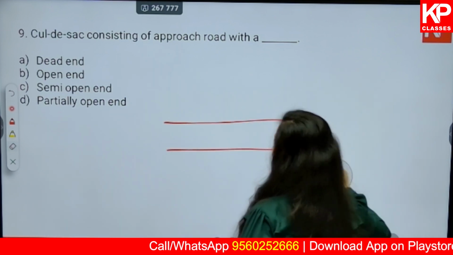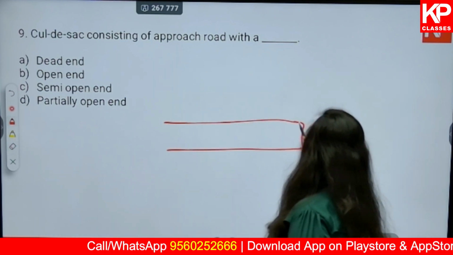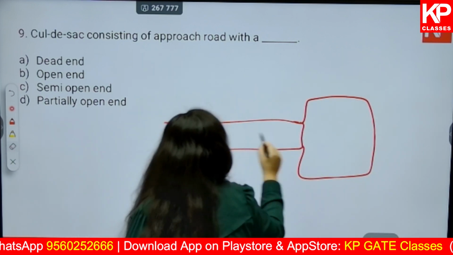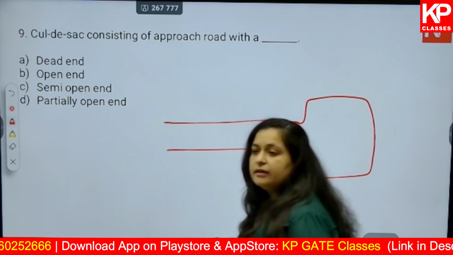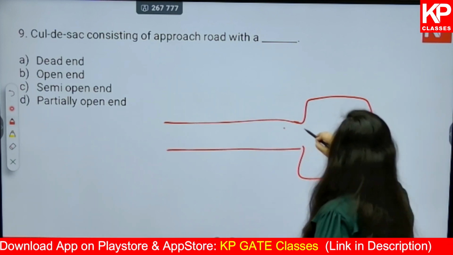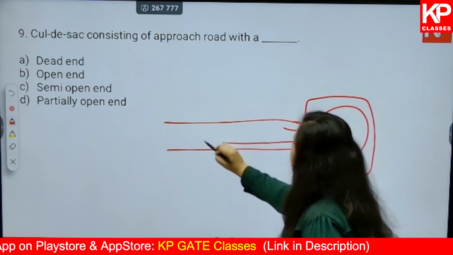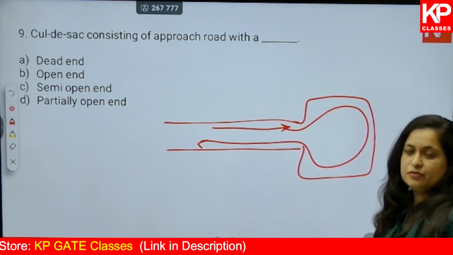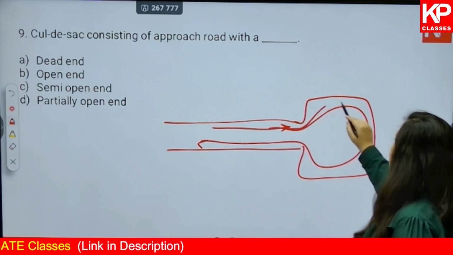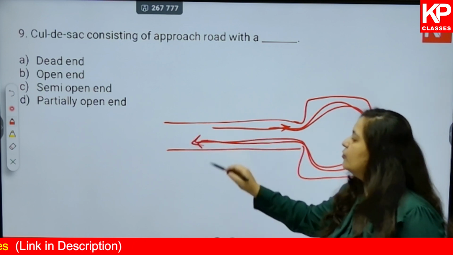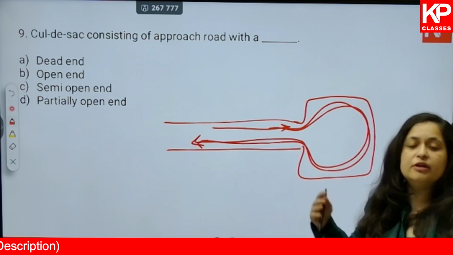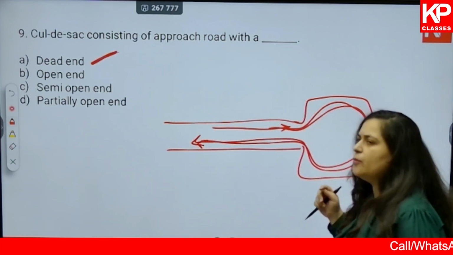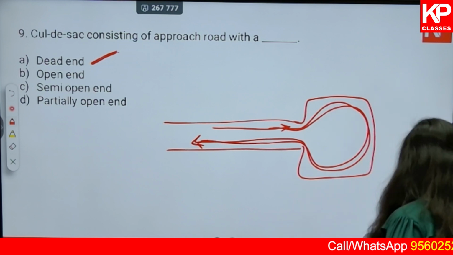In the dead end part, we would extend this area as a rectangle or as a circle or oval, and then we would give certain place for the vehicles to take a turn from here and move in this direction. Okay? In India we usually drive on the left side. So from the left side you are coming in, you take a turn like this and you are able to move in the other direction. This is how you usually give a cul-de-sac. So cul-de-sacs are for your dead end. Okay, and this was popularized in your Radburn principle, if you remember.